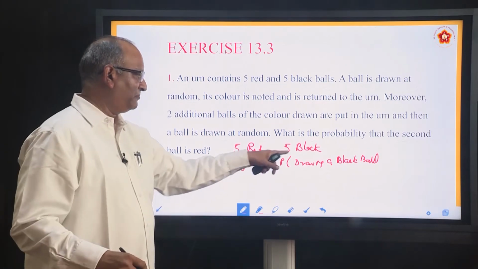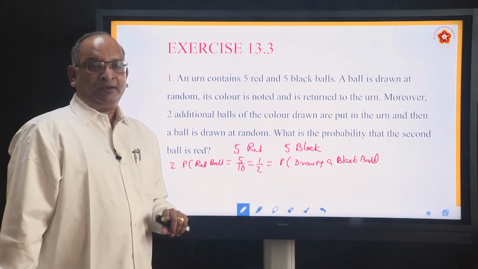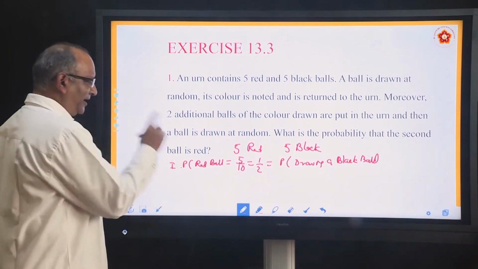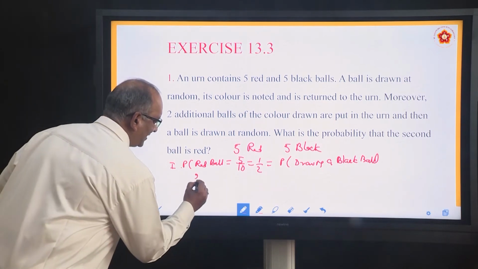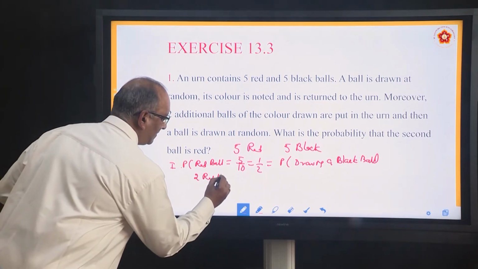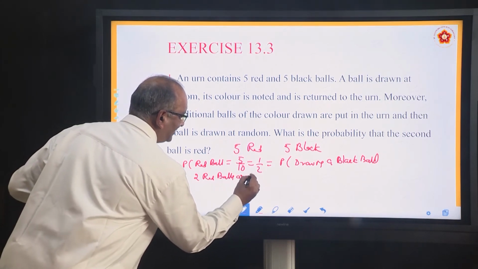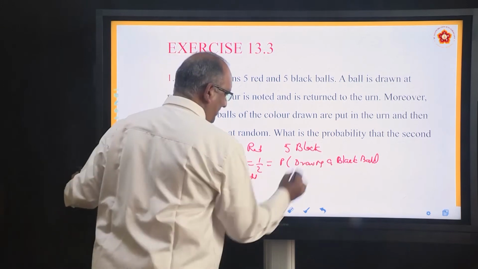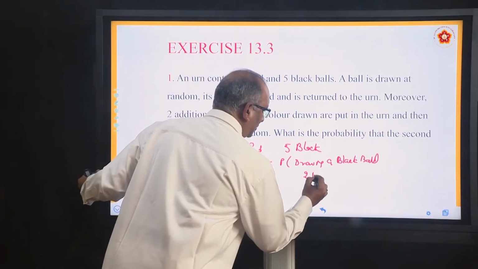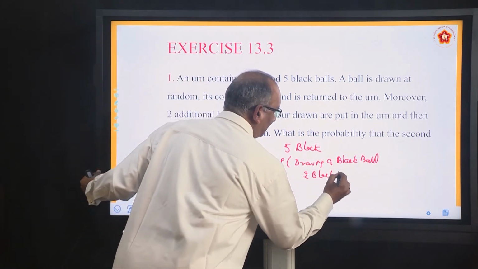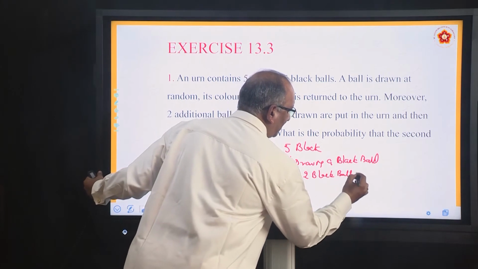So, it is same for both. Now, when you have drawn a red ball, 2 red balls are added. And in this case what you did? 2 black balls are added.